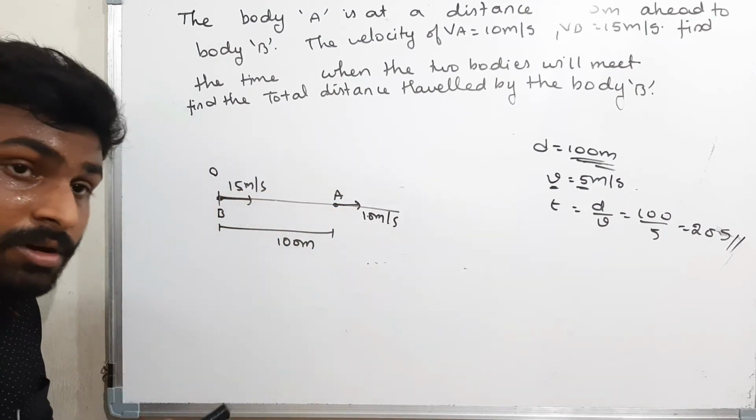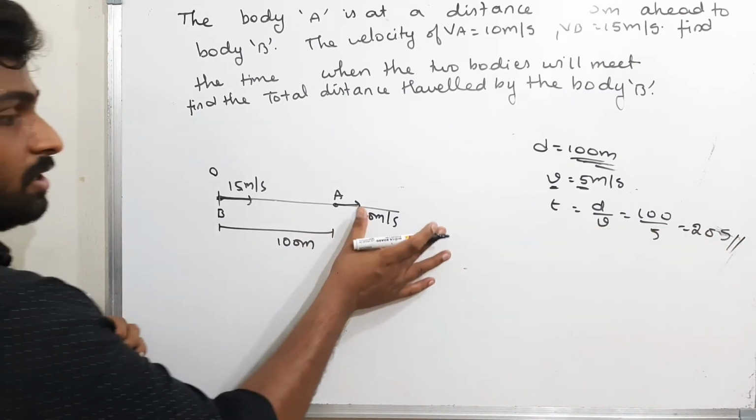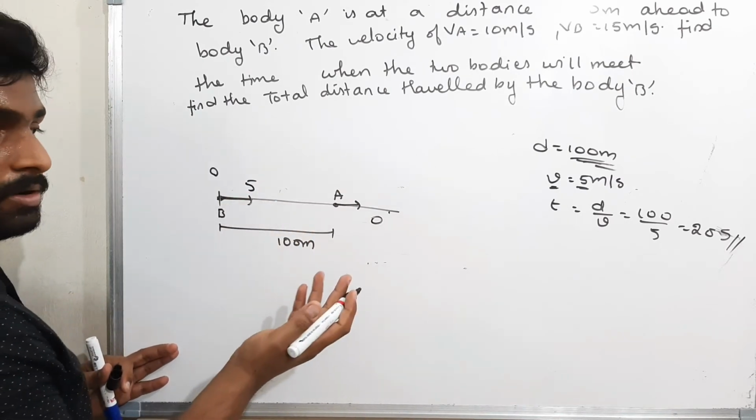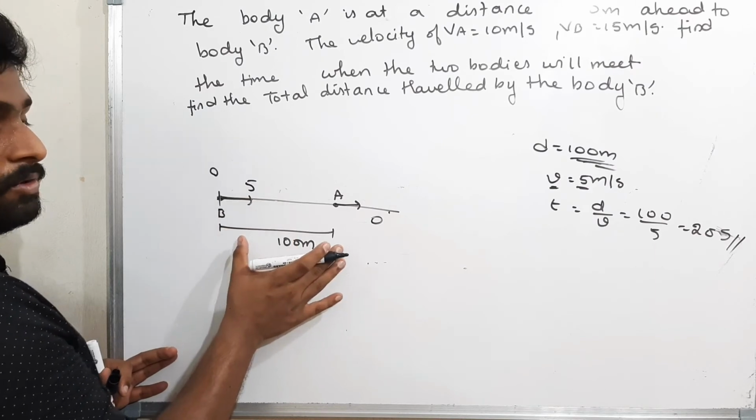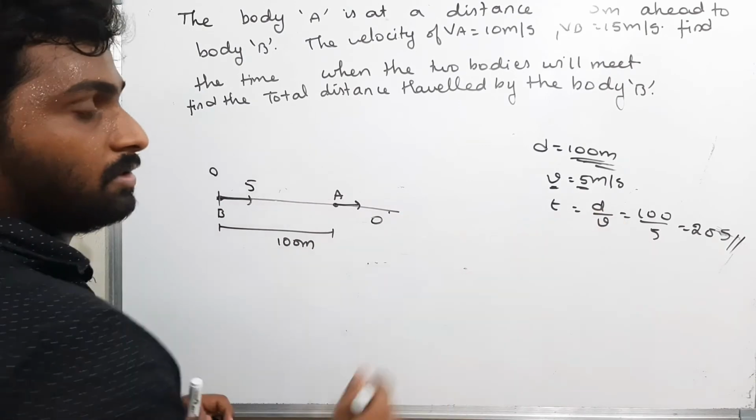With that velocity of 5 only, the body has to catch the body A. Therefore, I can assume this velocity is 0 and I can assume this velocity is 5. That's all. The body is at rest and the body is moving with the velocity 5. What is the distance? 100. Therefore, velocity is displacement by time. 100 by 5 is nothing but time, you got 20 seconds.